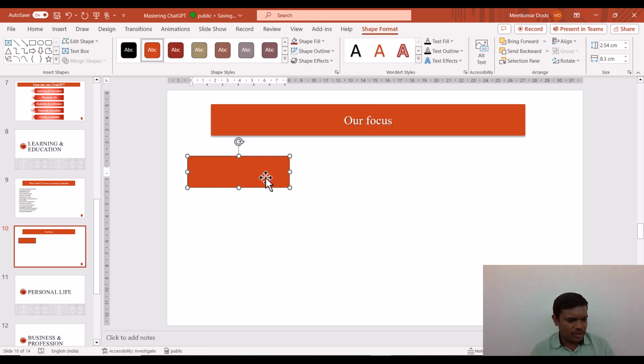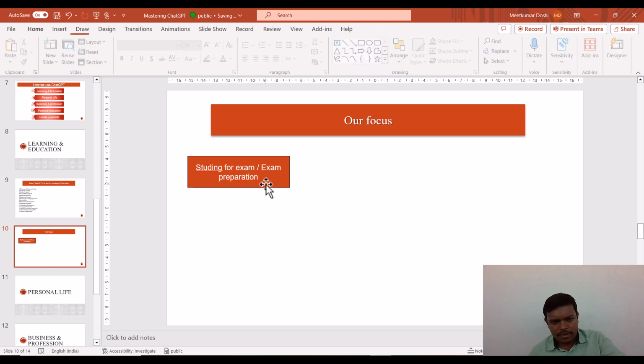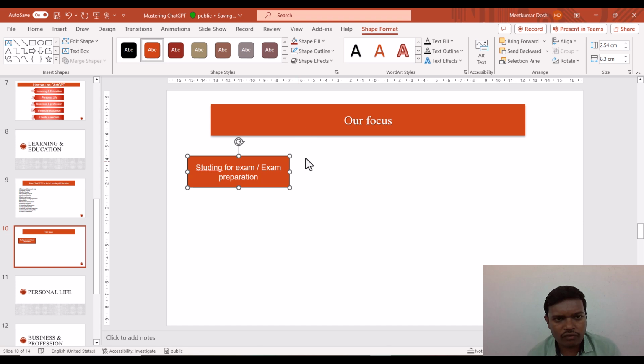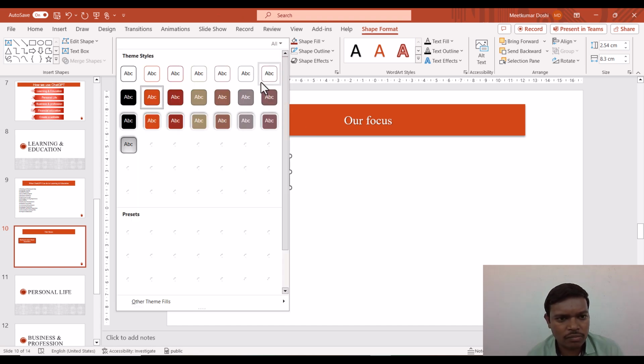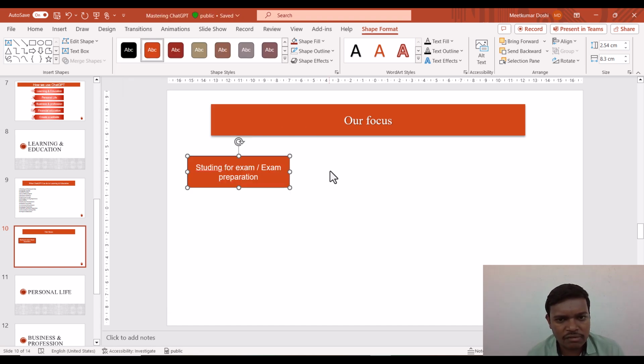Our focus will be mainly related to studying for exam, or we can say exam preparation. But first we will update this box with an available theme and style.